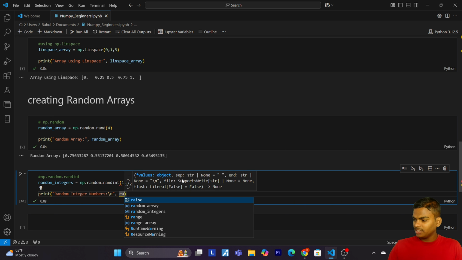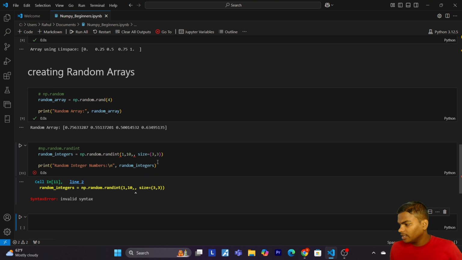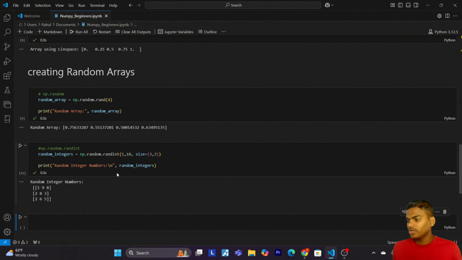Okay, now let's run this cell. Yes, so here we have a random integer number array. The np.random.randint function generates random integers in a specified range. Here we created a 3 by 3 array with random integers between 1 and 10.